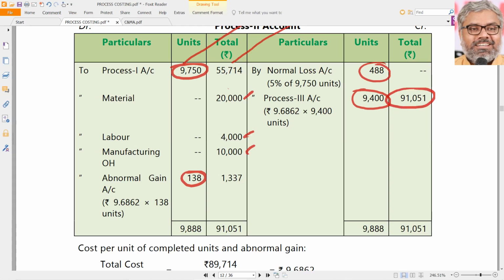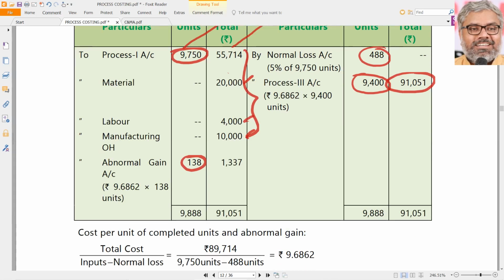Nothing separate. Take this total and add all of them: 55,714 plus 20,000 plus 4,000 plus 10,000, that is 89,714. Minus, there is nothing, because scrap value is 0.